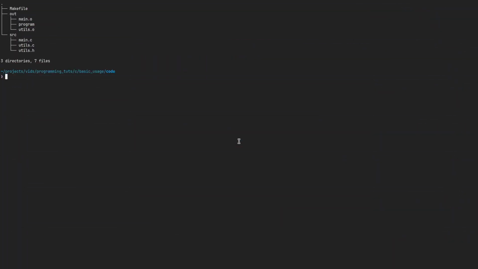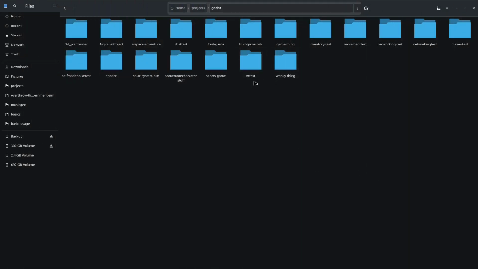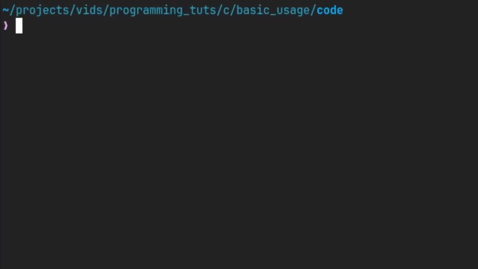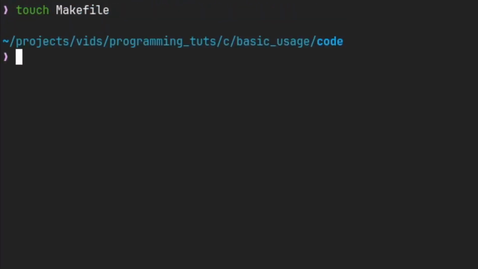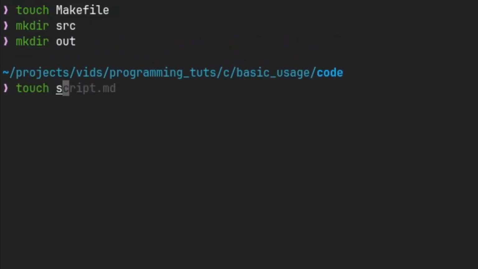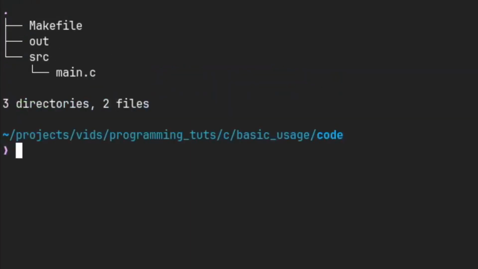The first thing I will get into is a basic project structure. It is highly recommended that you have one folder in which you contain one project. So if you are making a game, then you have a dedicated folder for this game. This goes for all programs. In this folder, the way I like to do things is I have the Makefile at the top level of the directory, then I have a directory called src and a directory called out, and then in the src directory I have my main.c. So this is how my typical project directory looks like.